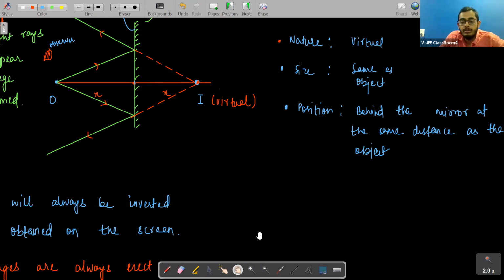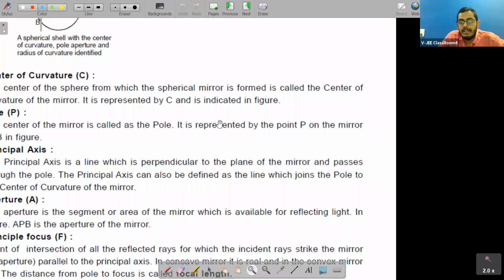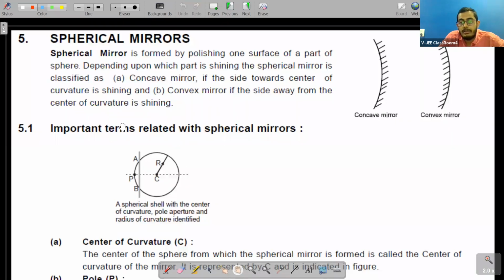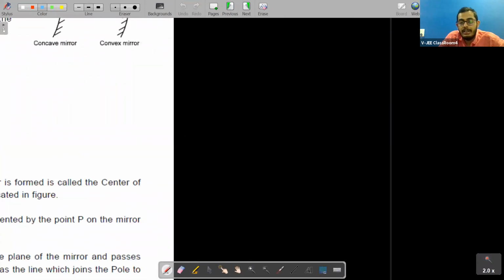Okay, students, so here we talked about the plane mirror. Now let us move to the spherical mirror. If we are talking about a spherical mirror, you see, we take a sphere. What do we do, students? We take a sphere and now we cut a part from the sphere, like this. And one side of it will be silvered like this.